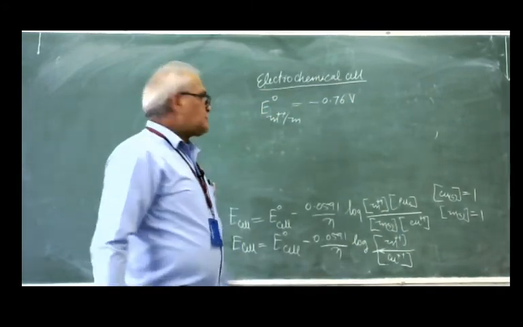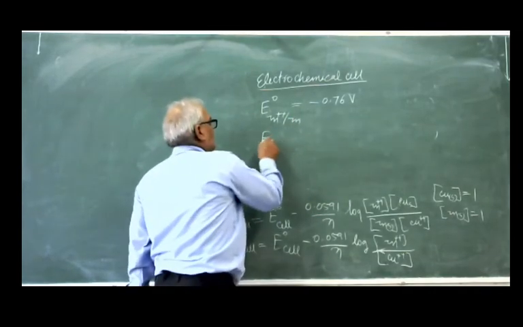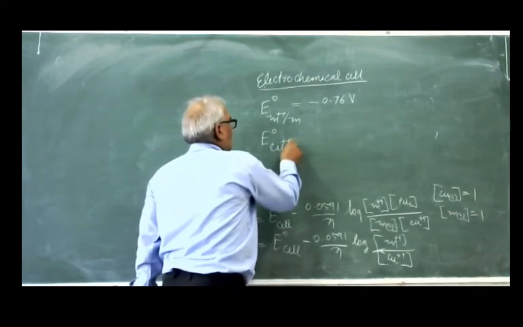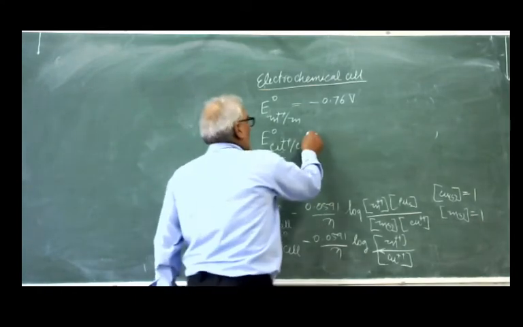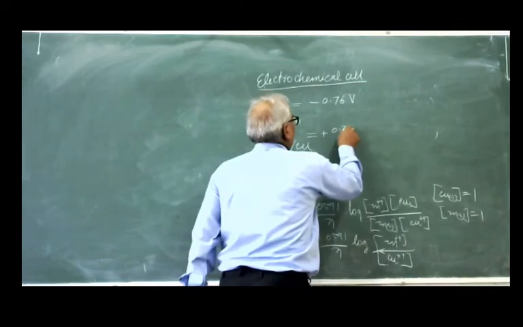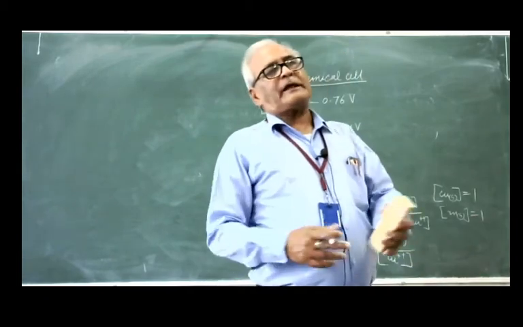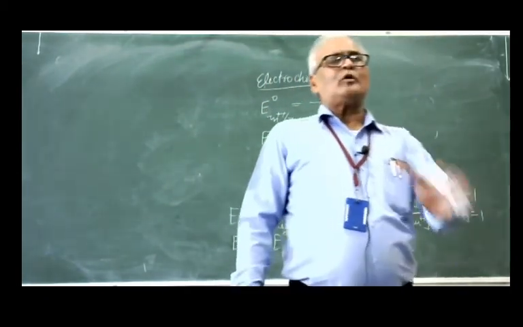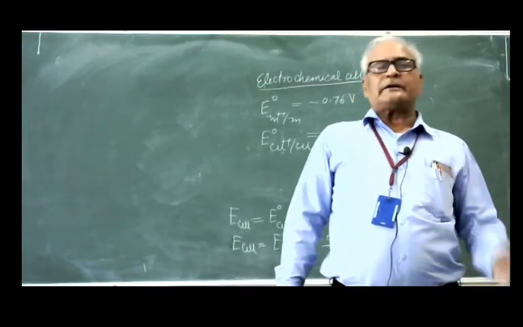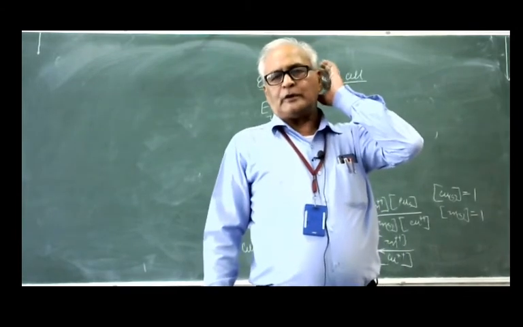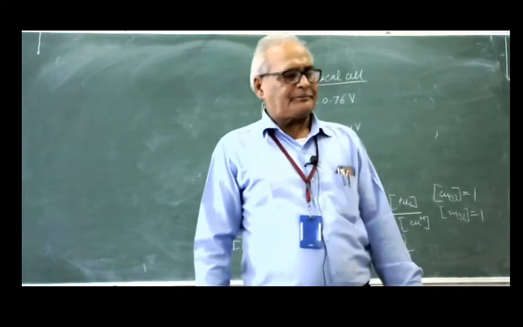This is the standard electrode potential. Now similarly, the standard electrode potential of copper ion to copper, this is the reduction, is equal to plus 0.34 volt. So it is known in the examination, it may be given, or you can remember it: the standard reduction potential of zinc ion to zinc metal and copper ion to copper metal.